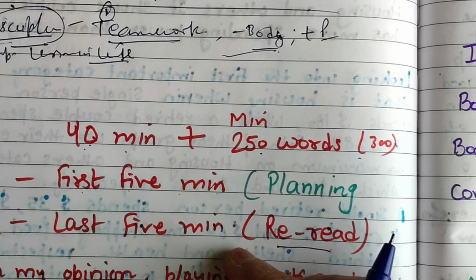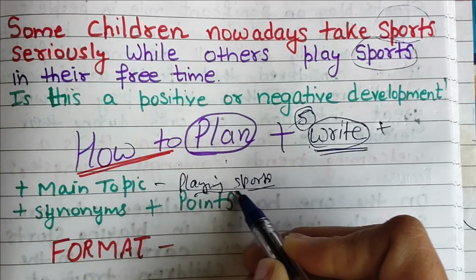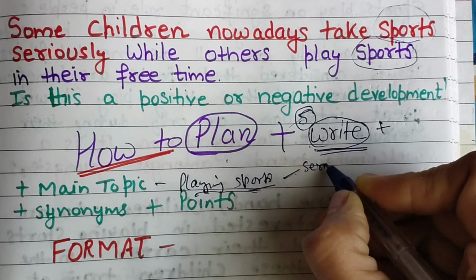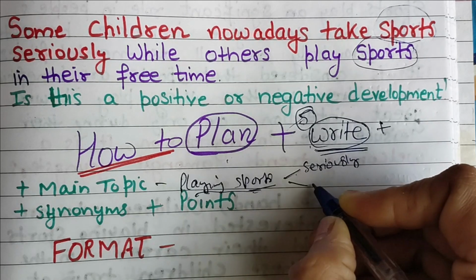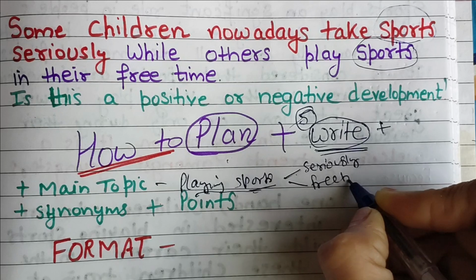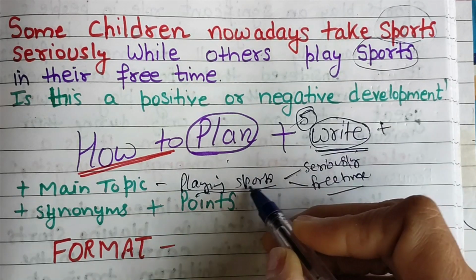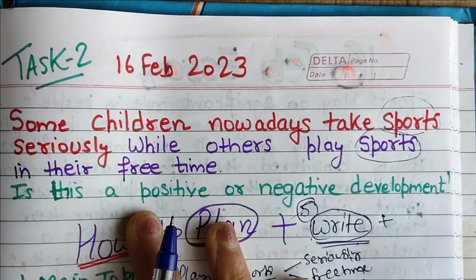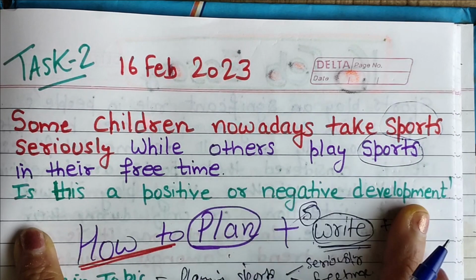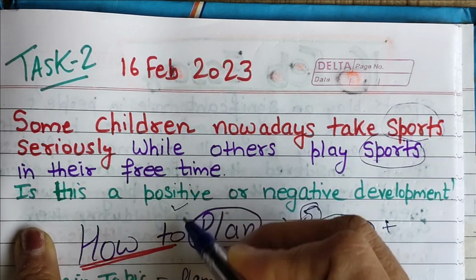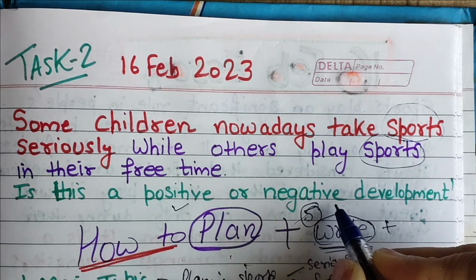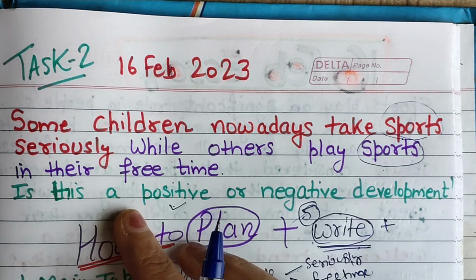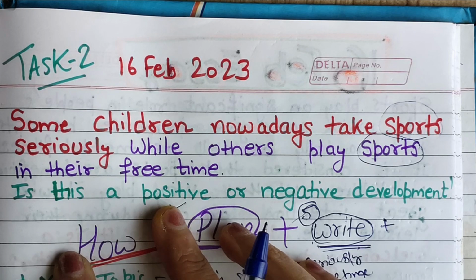Now let's come to the point. This is the main topic, related to children playing sports seriously, and some playing it in their free time. Now we have this main topic and these two subtopics. But what is the statement? They are asking, is this a positive or negative development? Definitely I will go with positive development. There is nothing negative in this development. I am taking it as a positive change in this world.